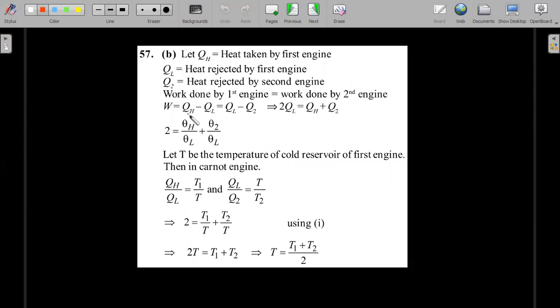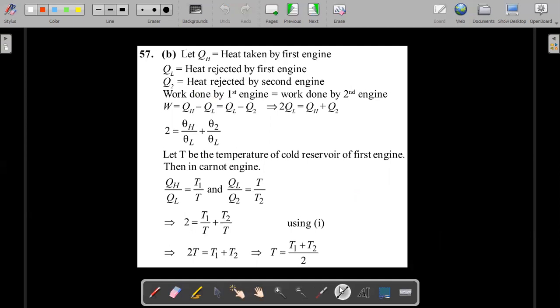You could see that the work of the first and second, that's the hint given in the question. This is the most important line in the question, that the work of the first and second is the same. That means the difference of QH and QL and QL and Q2 is the same. Therefore, you rearrange, you end up getting the Q's to be in arithmetic progression. Okay, so you rearrange and then you would end up getting that even the temperatures would be in arithmetic progression. So if the work of one is equal to the work of second, then the temperatures that you are looking at for the engines would be in arithmetic progression.